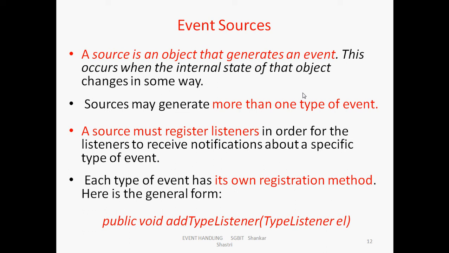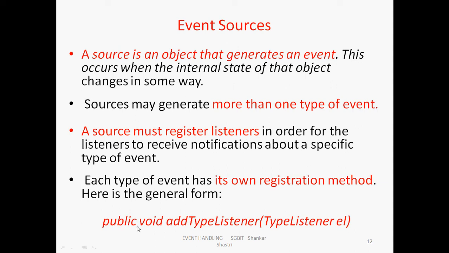A source is a button. If I click the button, for that there is an object. That object generates one event. So that button object goes to the particular listener. Here the particular listener is button type. So here the source is button and its listener is button type. Add button listener. So you have to register source to listener. For that the syntax is public void add type listener and its object. Here they are mentioning it as el.